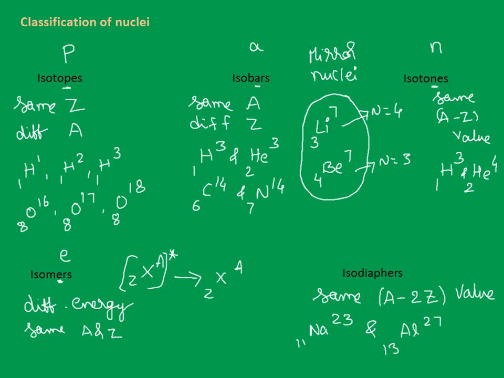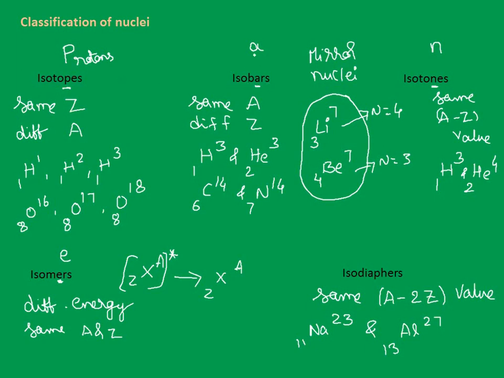Isotopes are the nuclei having same protons. What do you mean by Z? Atomic number, which is nothing but the number of protons in an atom. So same Z refers to proton. So third letter P, protons.